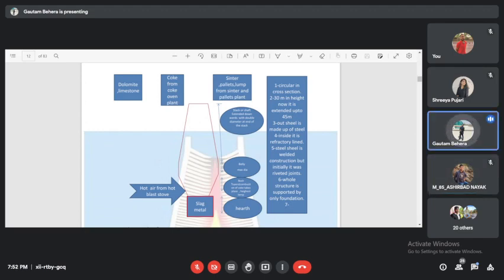Because calcination is a highly endothermic process, you have to remember. It needs a high amount of temperature, a high amount of heat energy. So if you charge dolomite and limestone separately into the furnace, what will be the problem? You need more fuel, right? Because a lot of heat energy will be consumed during calcination. We don't want that. We want our heat energy to be utilized during melting and reduction. It is okay now? Yes, sir.